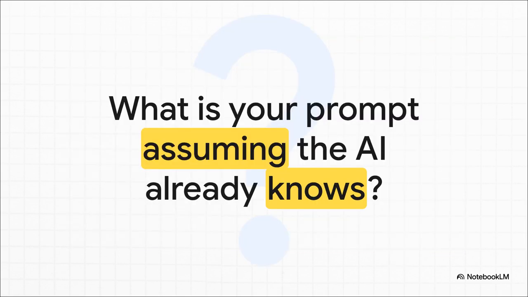So I want to leave you with this. Before you hit enter on your very next request, pause. Ask yourself, what is this prompt assuming the AI already knows? Extract those hidden decisions, clarify your standard, and just watch how much your results transform. But more importantly, it raises a much bigger question. If we aren't consciously designing the invisible instructions in our own lives, well, who or what is making those choices for us?